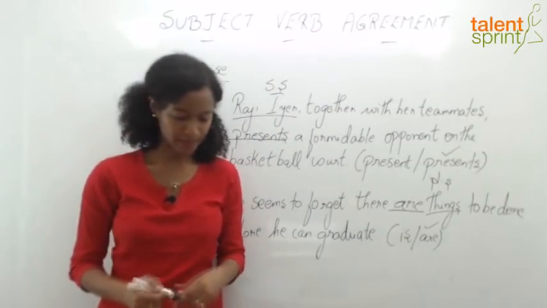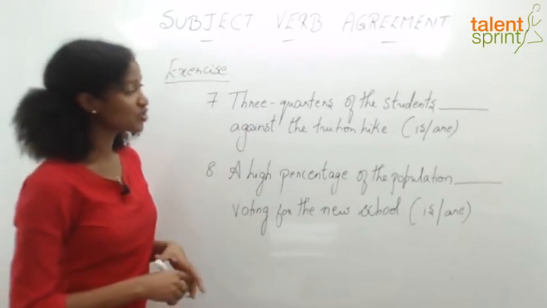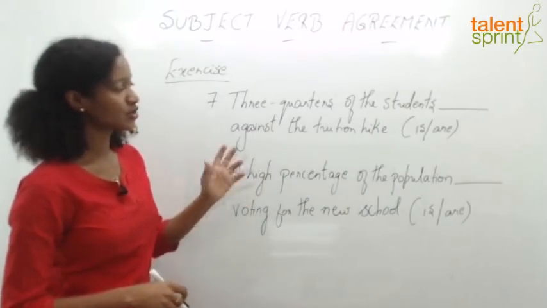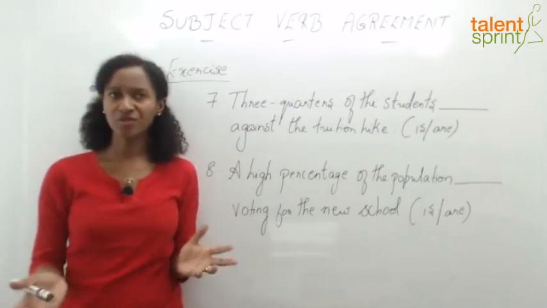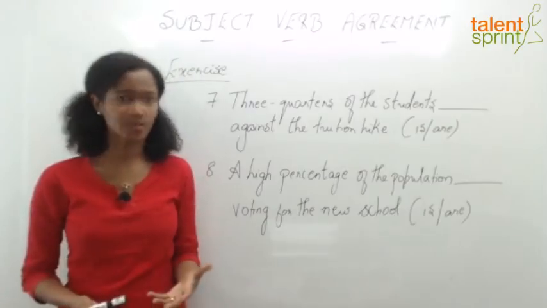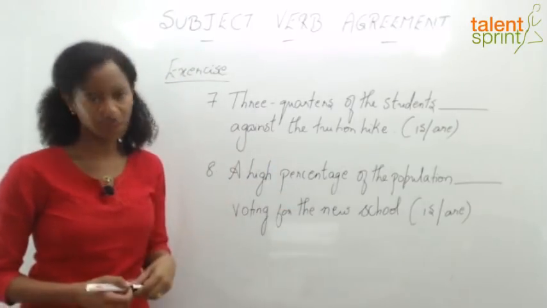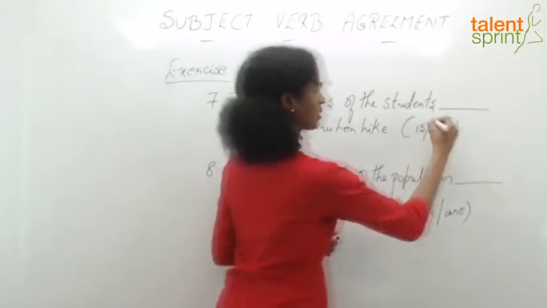Let's look at some more examples. Example sentence 7: three-fourths of the students dash against the tuition hike. Three-fourths of the students is a countable number, right? Which means it's a plural subject. So obviously it will be: three-fourths of the students are against the tuition hike.